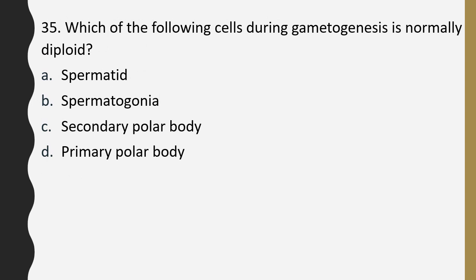Question number 35. Which of the following cells during gametogenesis is normally diploid? Spermatid, spermatogonia, secondary polar body, primary polar body. Diploid. Correct answer is option B, spermatogonia.